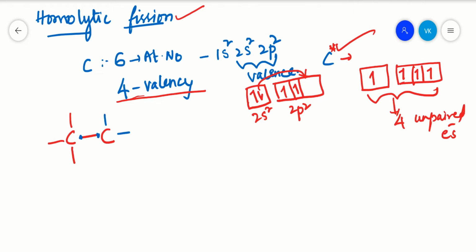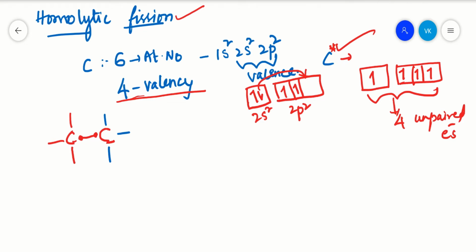There will be other bonds here too, but we are concerned with these two electrons. We'll see what is happening with these two electrons, one electron from this carbon and the other electron from this carbon.